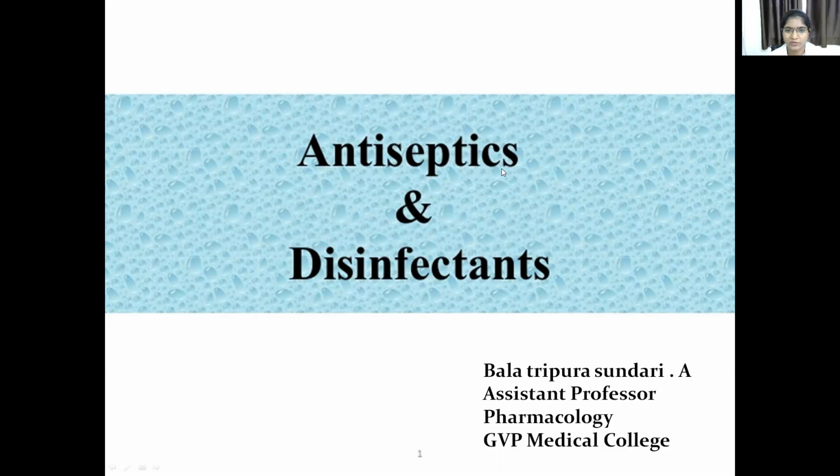This is a chemical substance which is used to destroy or kill bacteria or microorganisms on living tissues such as the skin and mucous membranes. Whereas disinfectants are also chemical substances which are used to destroy or kill microorganisms on non-living or inanimate surfaces. Okay.